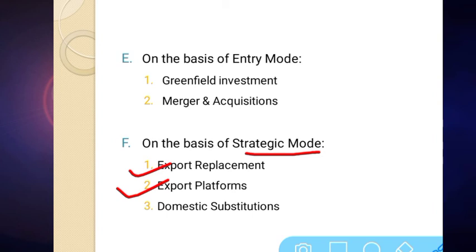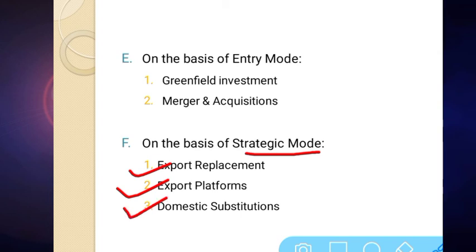They will get raw material at cheaper cost, the cheapest labor available, and the Indian government, to promote export from our country, provides various types of incentives. So the company will have that advantage also. Here the country is targeted where export incentives are provided.